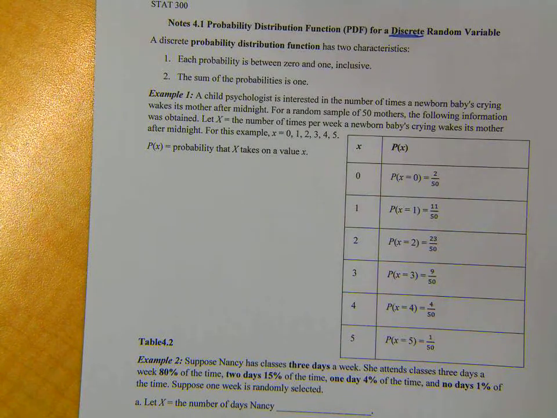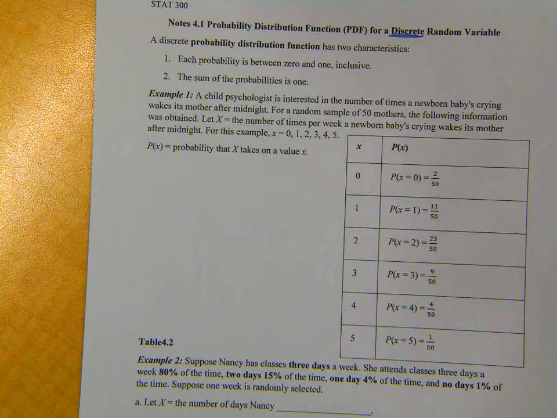A child psychologist is interested in the number of times a newborn baby's crying wakes its mother after midnight. For a random sample of 50 mothers, the following information was obtained. Let X equal the number of times per week a newborn baby crying wakes its mother after midnight. For this example, our outcomes are 0, 1, 2, 3, 4, and 5. That's in a week. I know that's not realistic because that could be in a night. It should go up to like infinity.